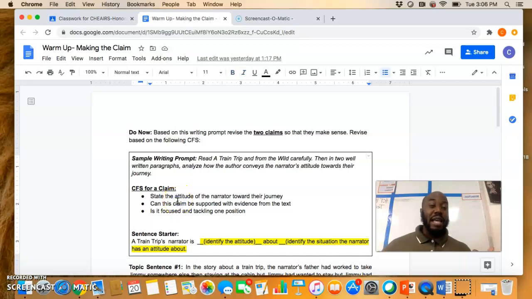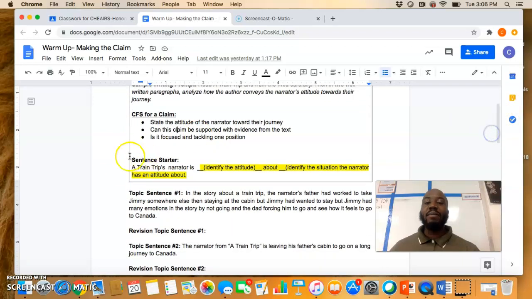So when you're revising the prompt, you want to make sure that it states the attitude of the narrator toward their journey. Can the claim be supported with evidence from the text? And is it focused in tackling one position? This is a sentence starter, so you might be revising and you might be trying to figure out, okay, what sentence structure do I need to use, or I'm kind of lost upon how to even make this make sense. Use this sentence starter and that can help you.